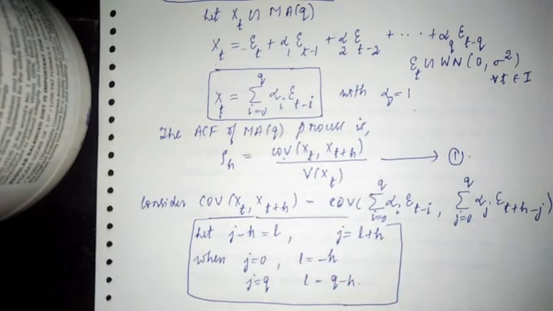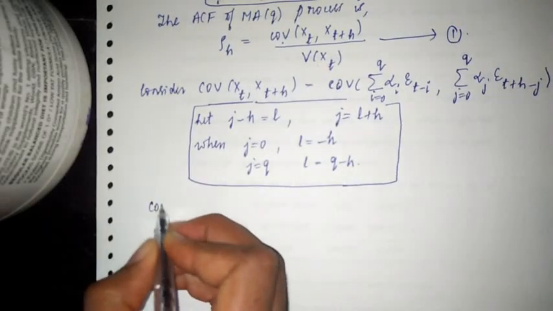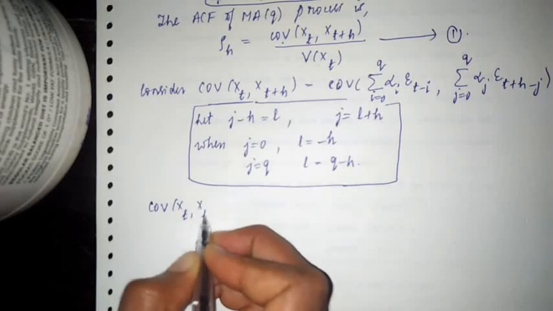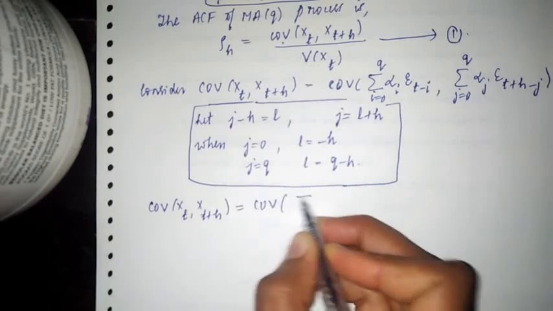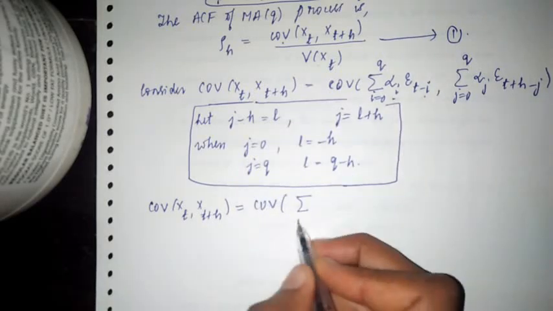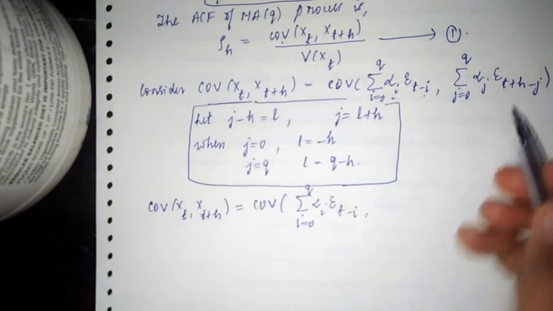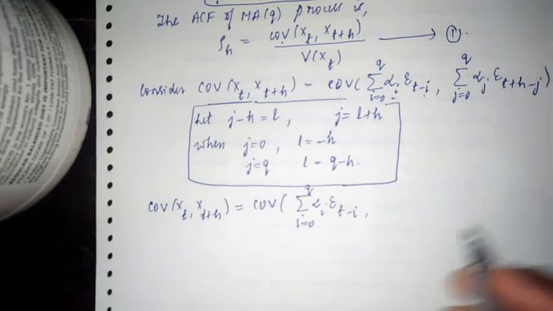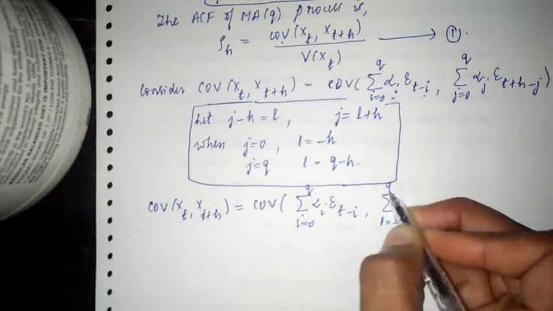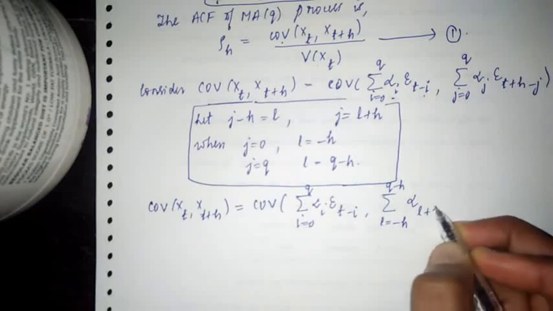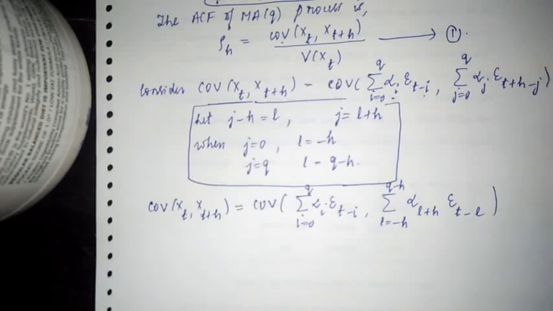So if I substitute this, what happens? I have the covariance between xt and xt plus h equal to the covariance between the first term as it is, summation i equal to 0 to q alpha i epsilon t minus i, and the second term, in place of j I am substituting L plus h. So here L ranges from minus h to q minus h, alpha L plus h epsilon t minus L, right? Instead of j I have written L.